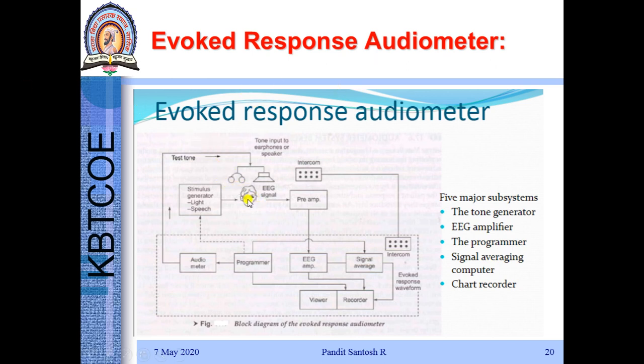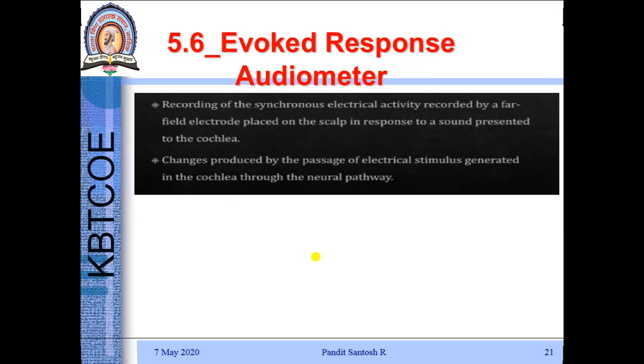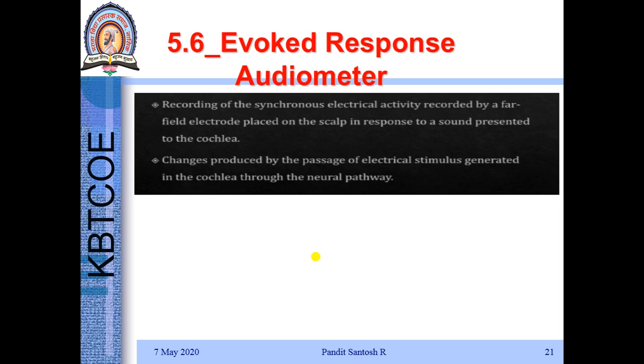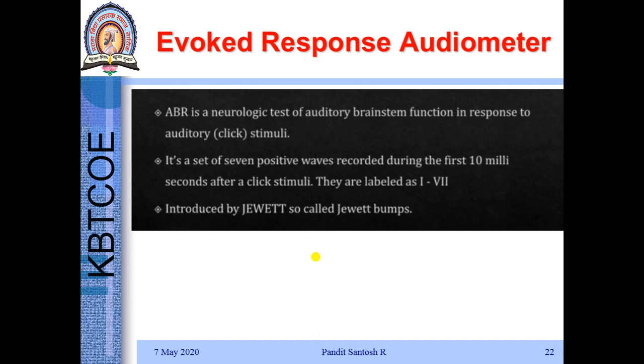After giving the stimulus to the earphone, the output in terms of EEG is measured, and that EEG indicates whether the ears are able to get the input and the appropriate output response is being recorded in the brain. That is evoked response audiometry. So it is the recording of electrical activity by a far electrode placed on the scalp with respect to the sound which is presented to the cochlea.